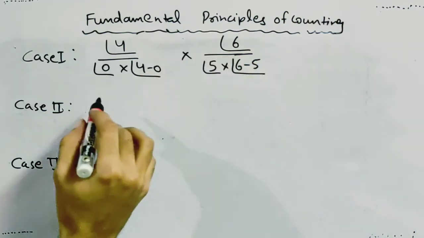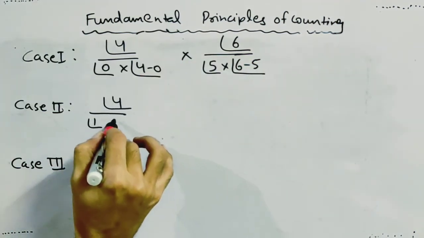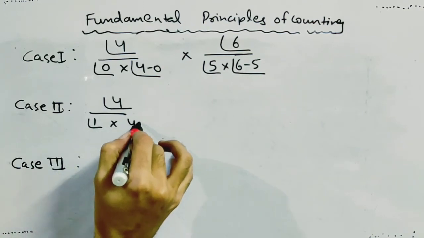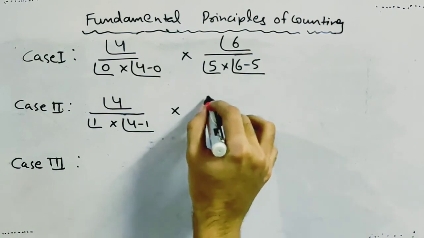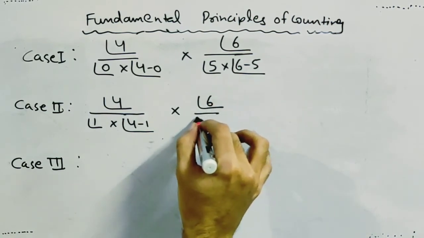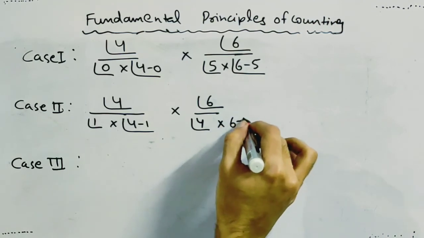For case 2, 4 factorial divided by 1 factorial multiplied with 4 minus 1 factorial, times 6 factorial divided by 4 factorial, 6 minus 4 factorial.